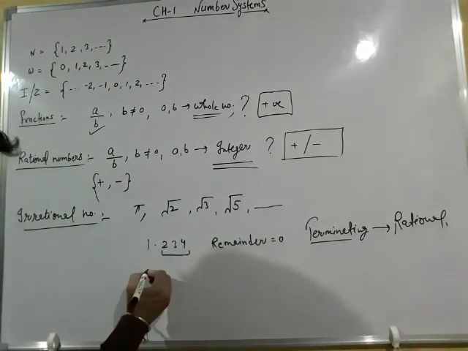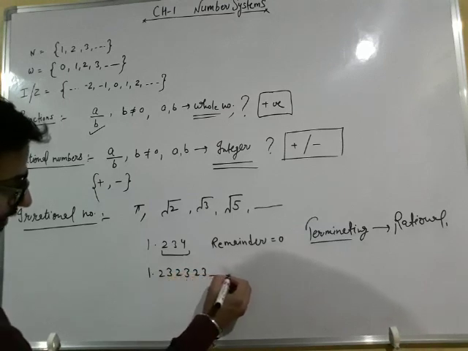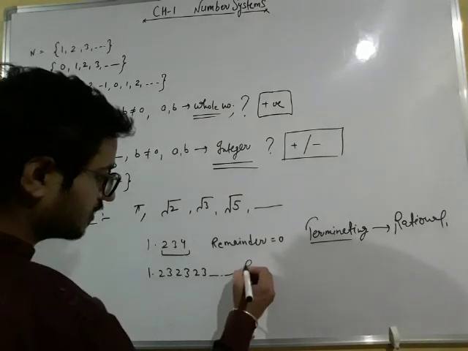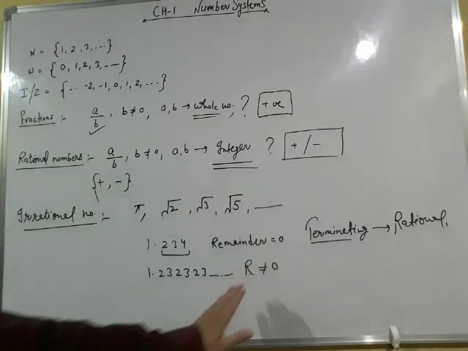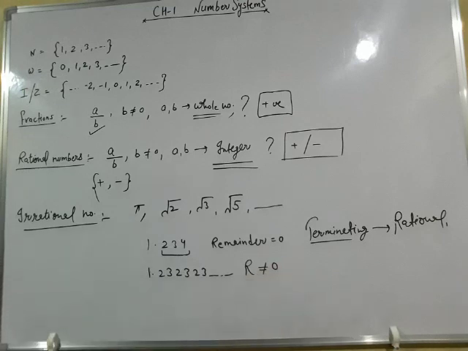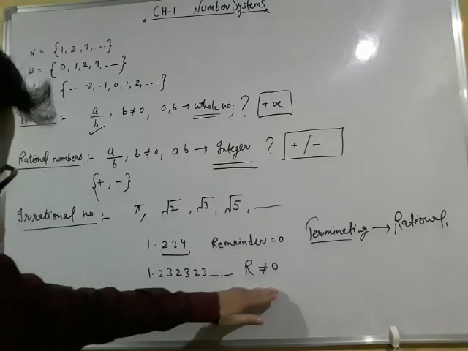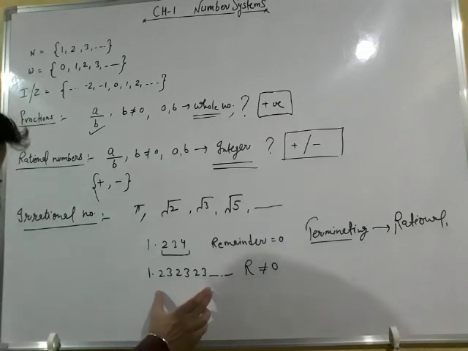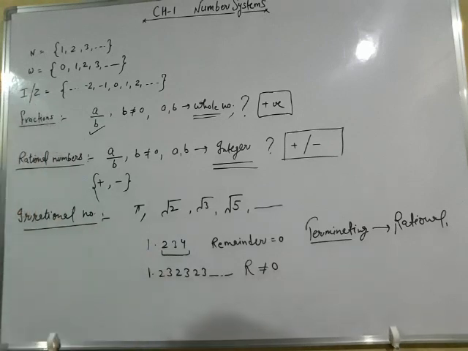If we have a number 1.232323 and so on, in this case the remainder never becomes 0. The remainder is not equal to 0. That is why our quotient goes on to infinity. This kind of decimal expansion is known as non-terminating repeating.